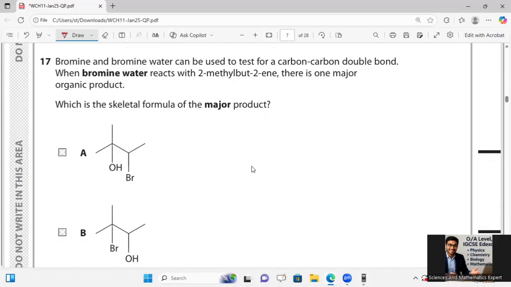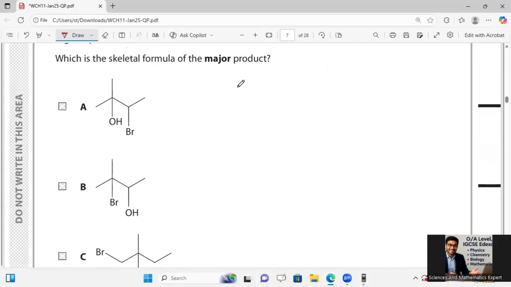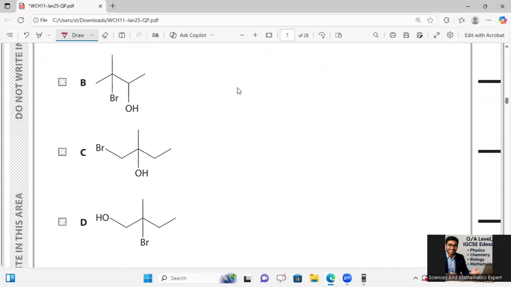So I think it will be much clearer to you: the bromine will add to the tertiary carbon, and the OH to the other carbon over there. So the correct structure is one with the Br on the tertiary carbon and the OH on the primary carbon, and this is likely option C.